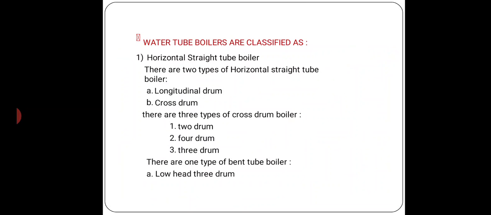Water tube boilers. Water tube boilers are classified as horizontal straight tube boilers. There are two types of horizontal straight tube boiler: first is longitudinal and second is cross drum. The cross drum boiler has three types: 2 drum, 4 drum, and 3 drum. One of the bent tube boilers is the low head 3 drum. Examples of water tube boilers are the Babcock-Wilcox boiler and the Stirling boiler.